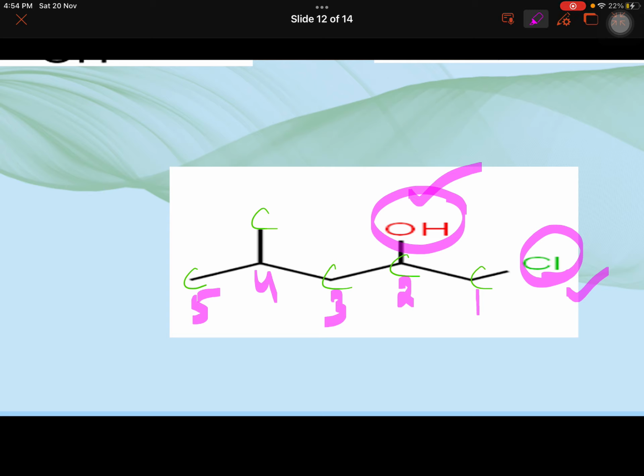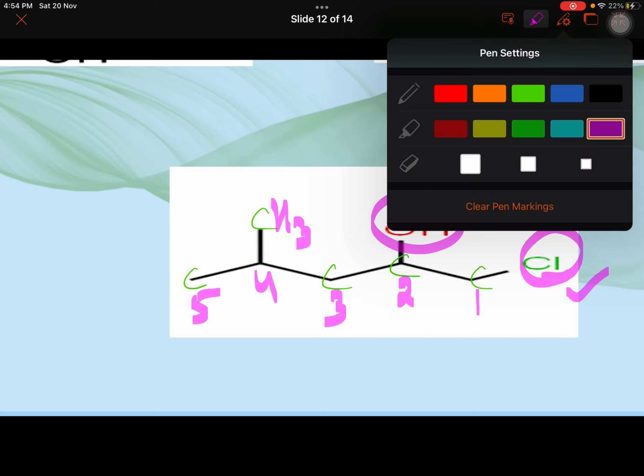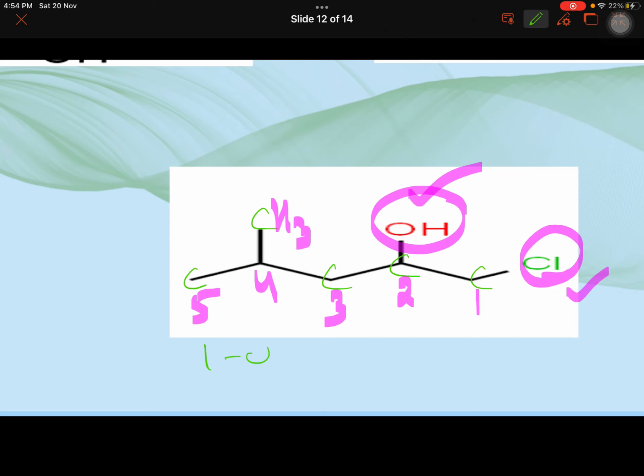It will be chloro on the first carbon, 1 chloro, and this is methyl, 4 methyl, pentane 2 ol. There are 5 carbons. On the second carbon you have alcohol, so pentanol, pentane 2 ol.